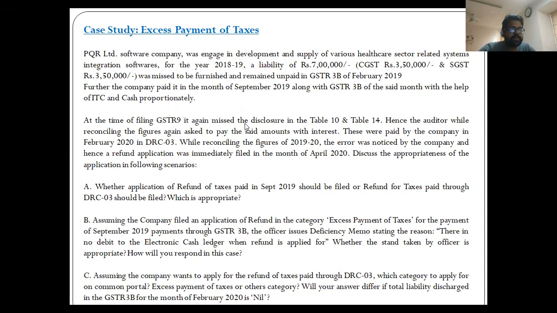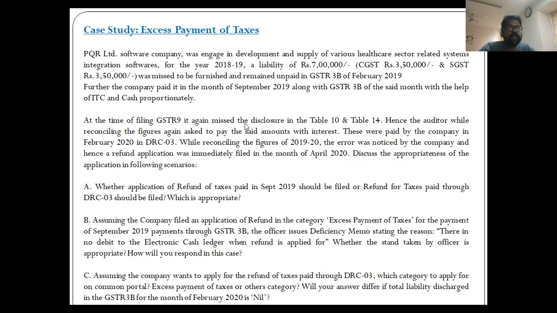Further, the company paid this in the month of September 2019 along with the GSTR 3B of the said month with the help of ITC and cash proportionality. So they have paid it subsequently along with the GSTR 3B of September 2019, which is an allowable limit. At the time of filing GSTR 9, it again missed the disclosure in the table 10 and 14.